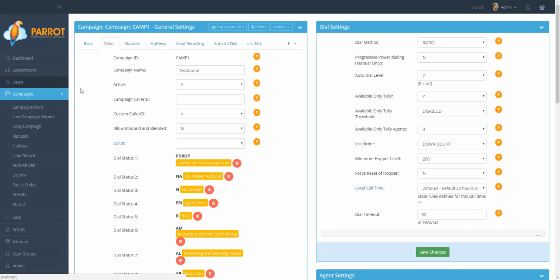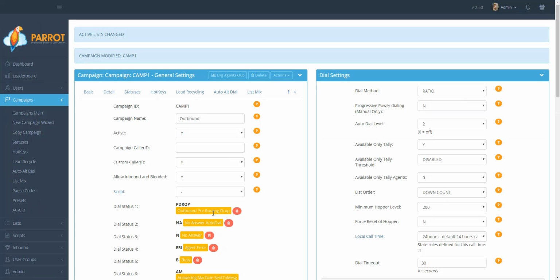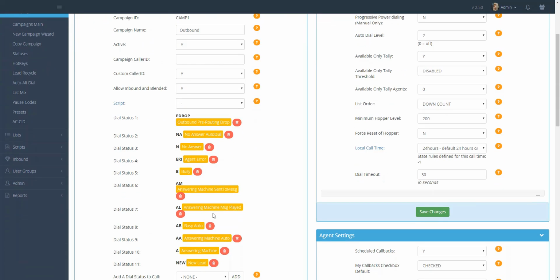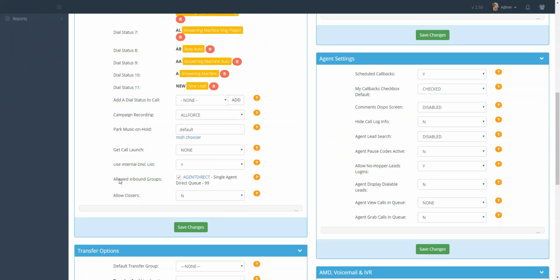By default, the campaign settings open in the Detail tab. Go to the Allow Inbound and Blended field. Select Y from the drop-down menu and click on Save Changes. The page will refresh and the field Allow Inbound Groups will now appear towards the bottom of the Detail tab section.